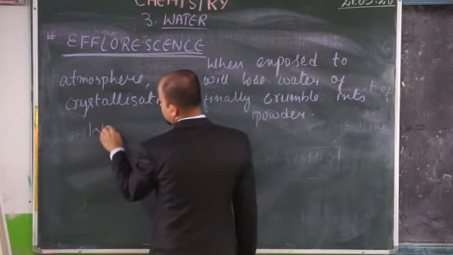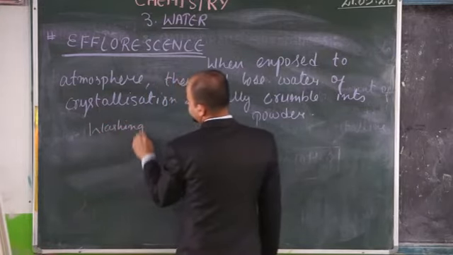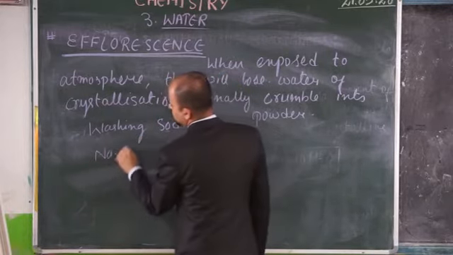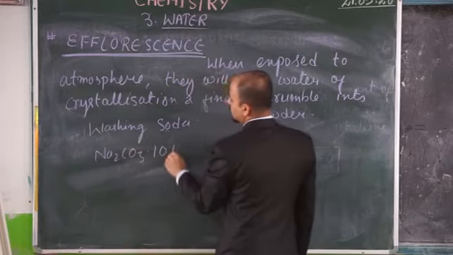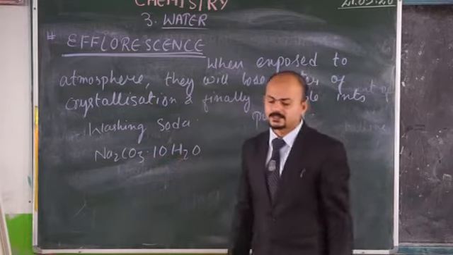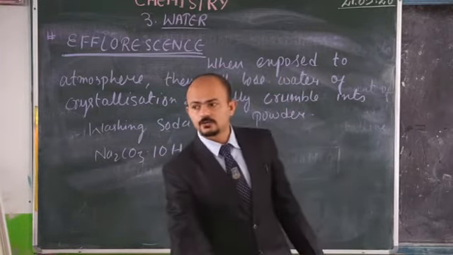For example, washing soda again. Washing soda is one example. What is the formula for washing soda? Na2CO3 dot 10 molecules of water. So once they are exposed to atmosphere, they will lose this water of crystallization. Hope this is clear. Now let's move on to the next topic.